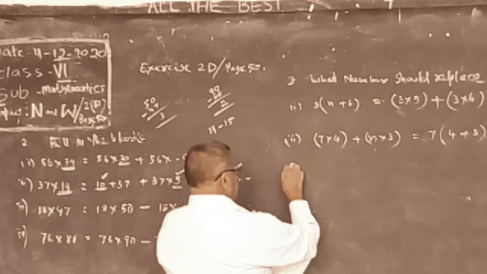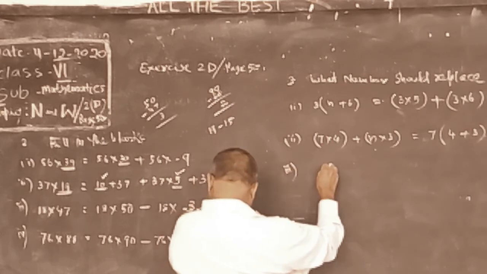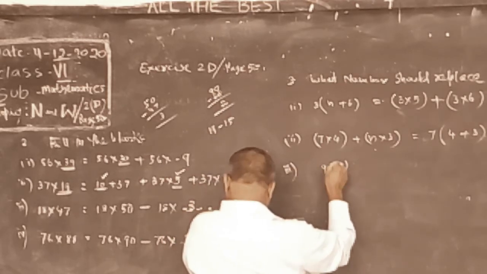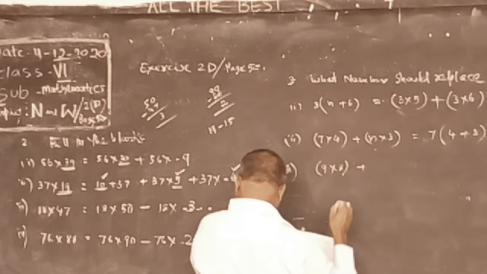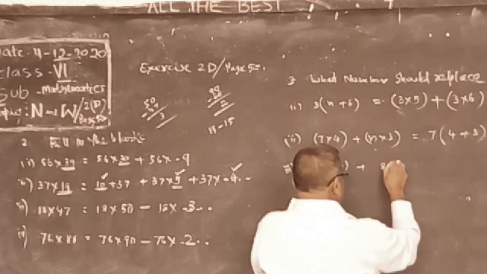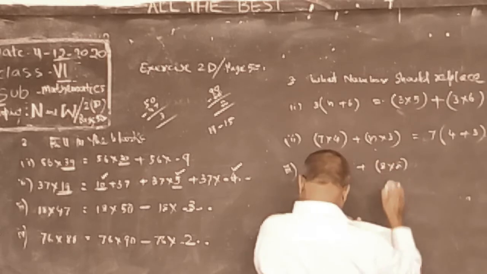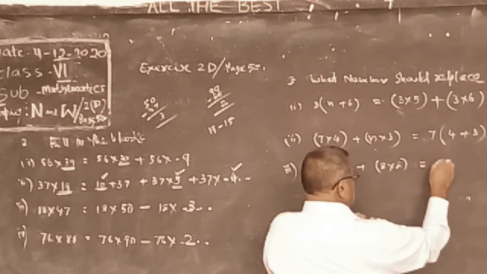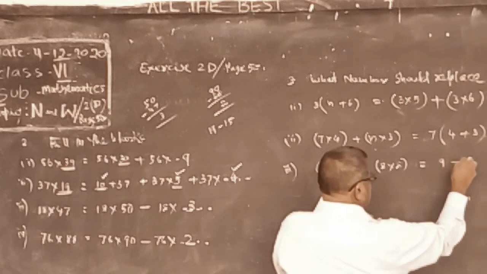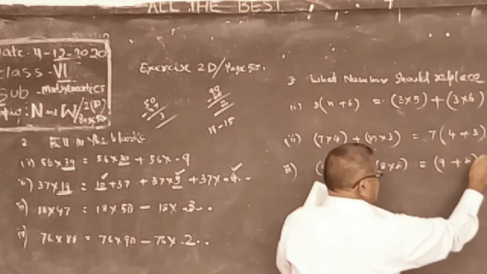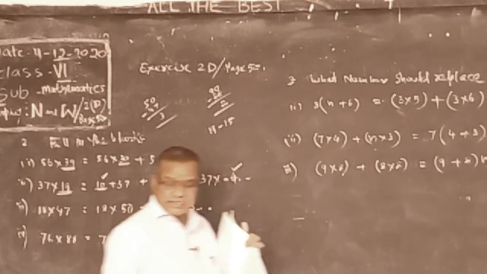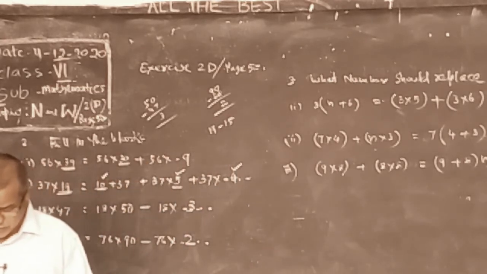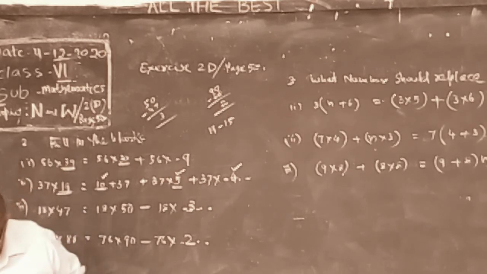And third, 9 into 8 plus 8 into 8 is equal to 9 plus 8 into n. Okay. By seeing the problem, we can write what is there in n.